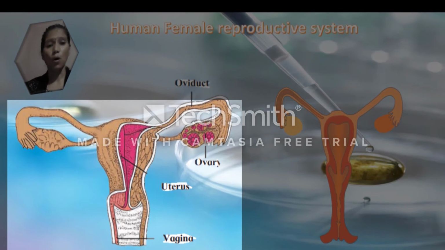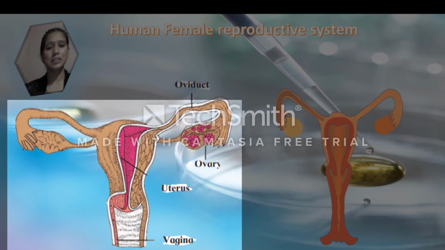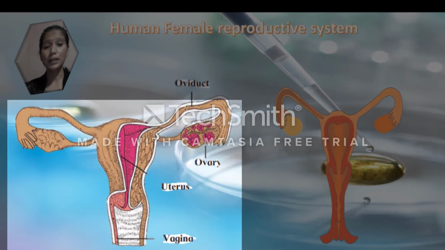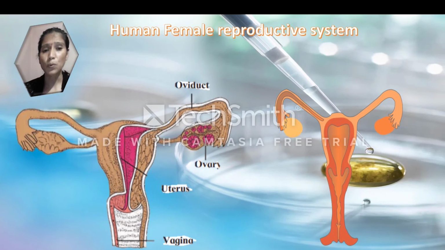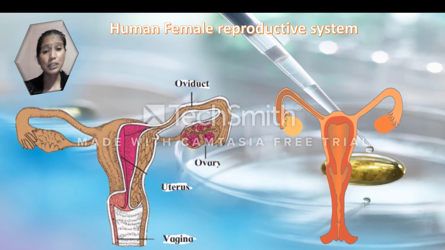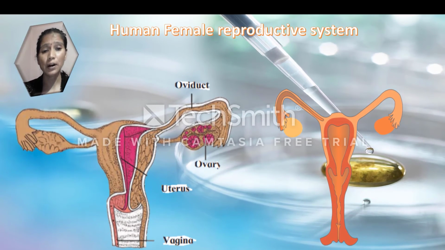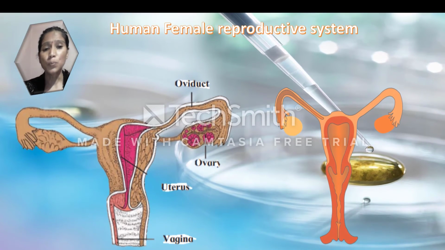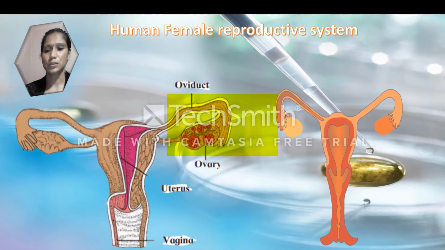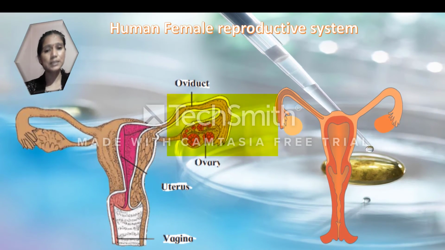Every month an ovum is released in the abdominal cavity alternately from each ovary. Cilia are present on the inner surface of the oviduct. These cilia push the oocyte toward the uterus. I want all of you to see this diagram.